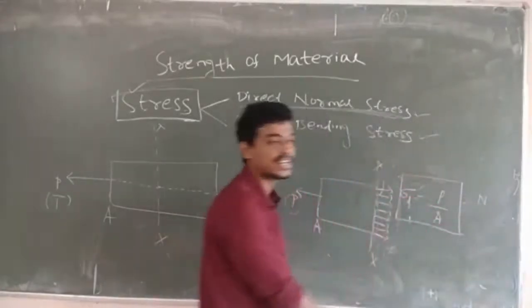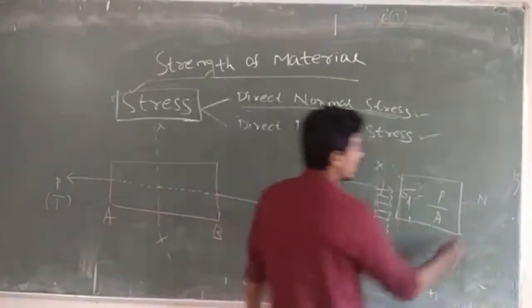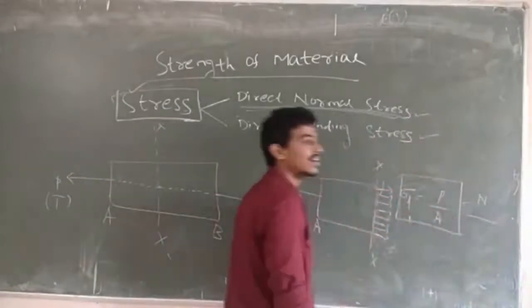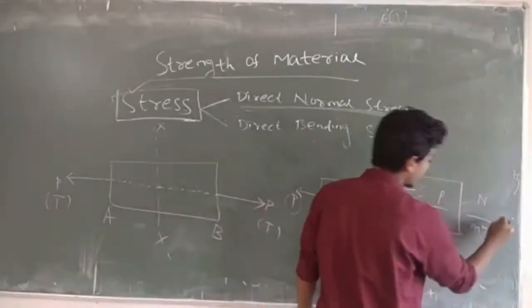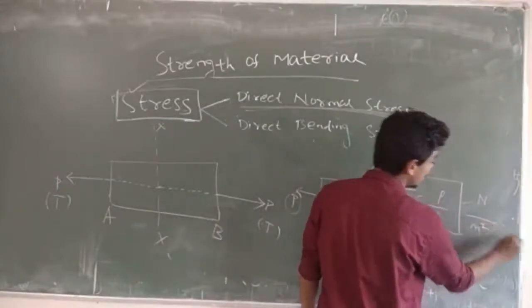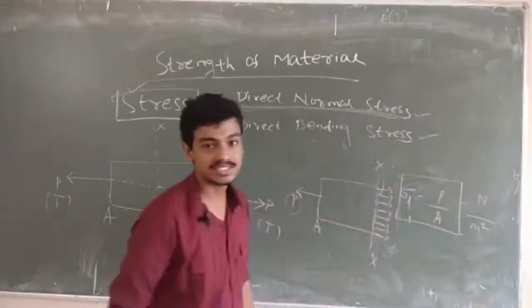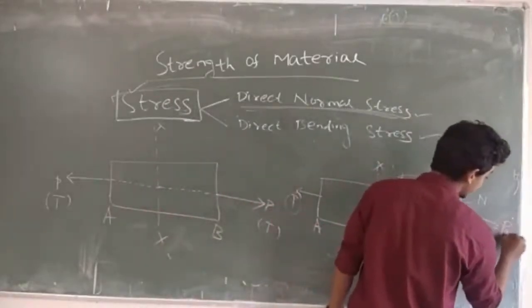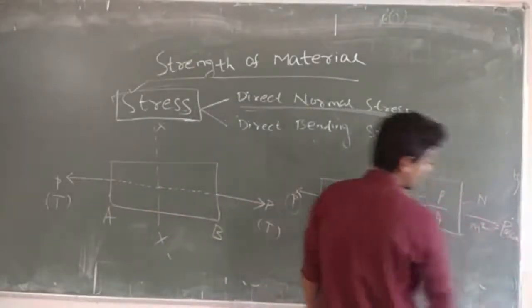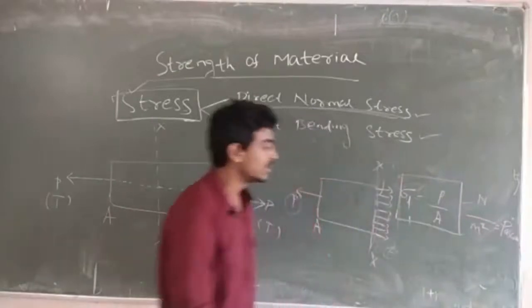SI unit you are taking, that is Newton. And per area unit you can take meter square. OK, so this will be the unit of stress, Newton per meter square, that is Pascal.